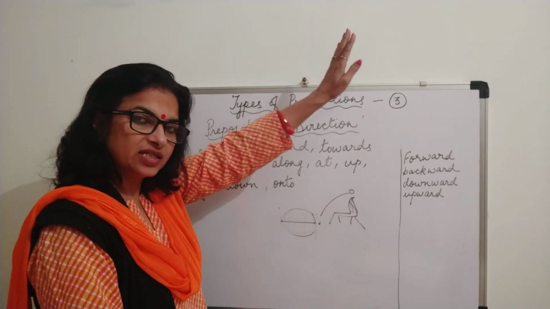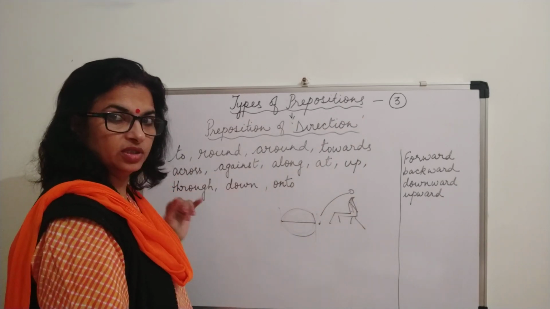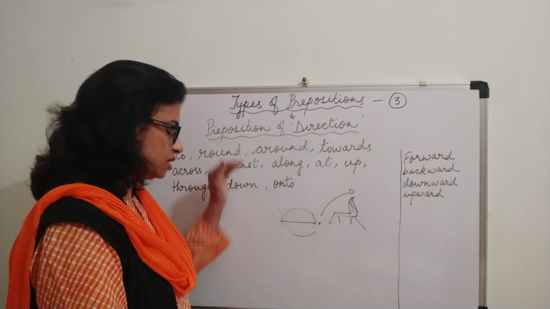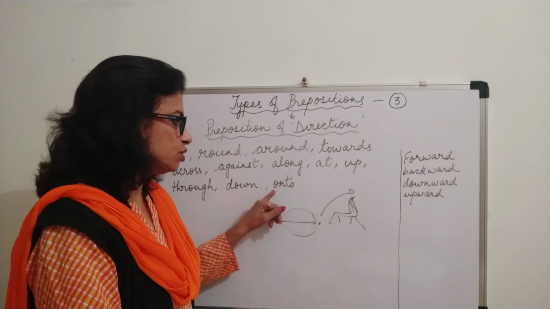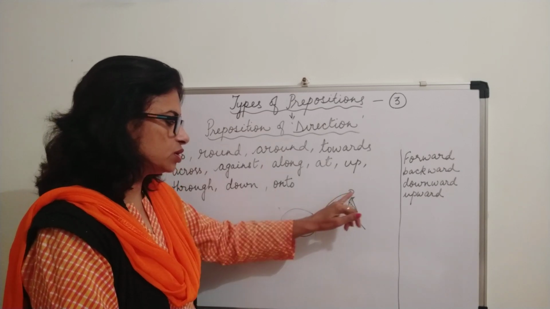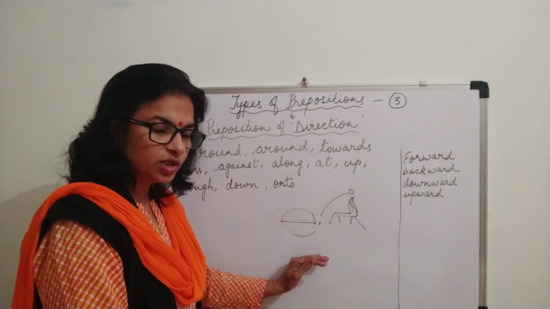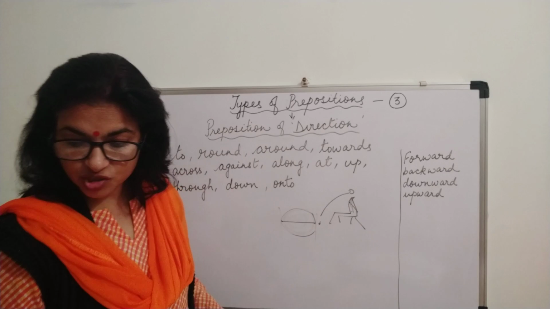So up, again it is telling you about the direction. Through, pass through the channel. Down, again it is downwards or down the direction. Onto, there's a movement also, and it is telling you onto, that means from the lower area to the upper area, the person or the animal is jumping.